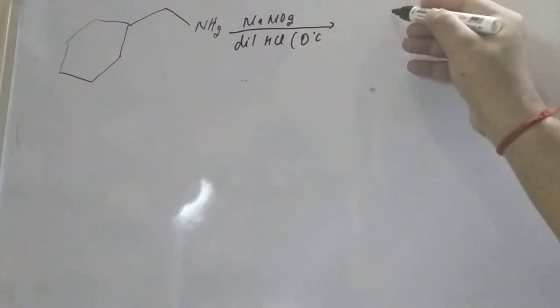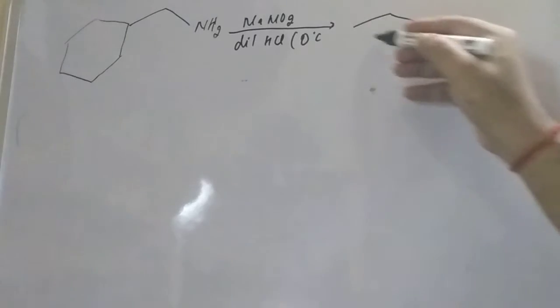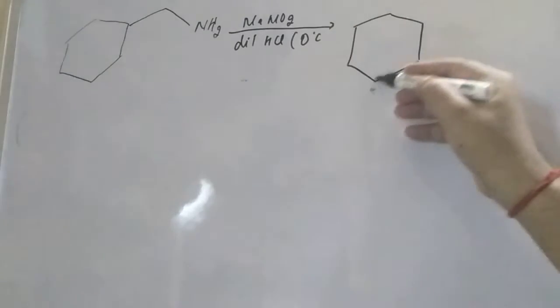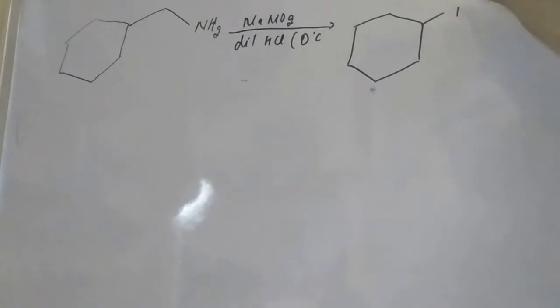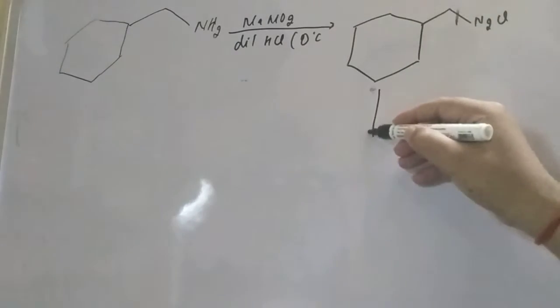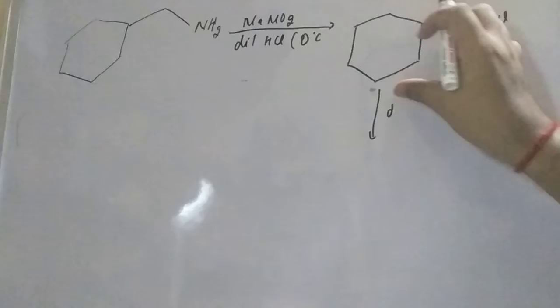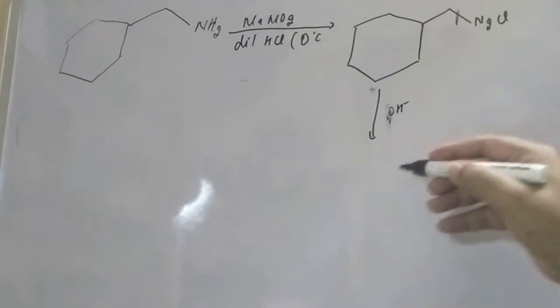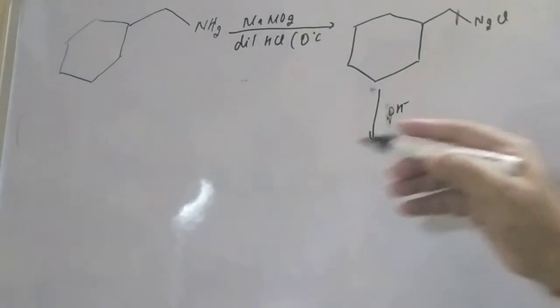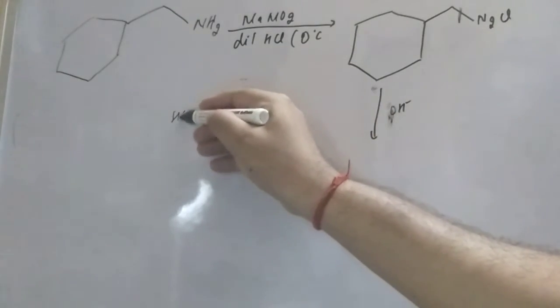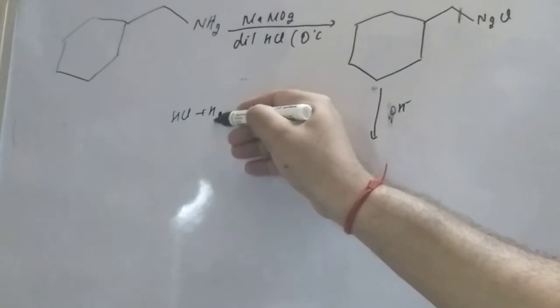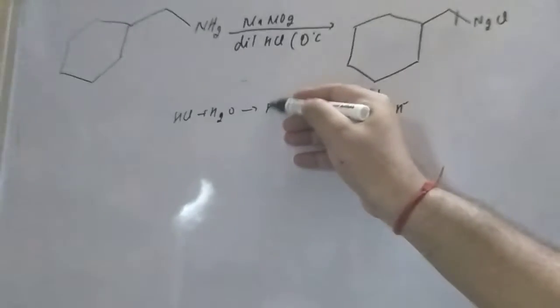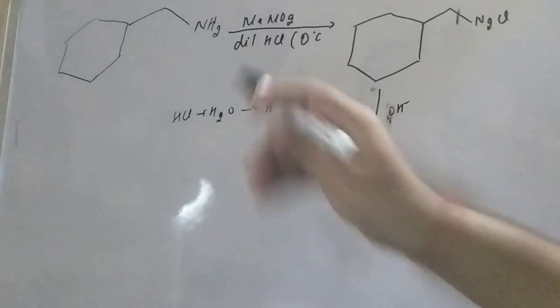Firstly it will undergo the diazotization reaction. So this will give the diazotization, meaning it will give N2Cl. After N2Cl, because we have dilute HCl, it means it is having the OH minus ion. How OH minus ion? You may know, student, HCl will react with the water molecule.